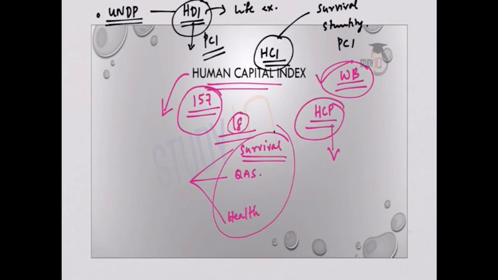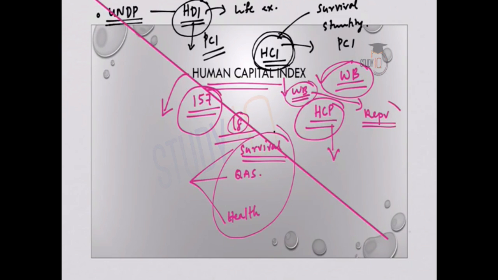So one significant difference is that HDI, or Human Development Index, does not use quality adjustment in learning, whereas in HCI it is being used, and income component has been excluded from HCI. So we can say that HCI, or Human Capital Index published by the World Bank, is more comprehensive or more representative than the HDI published by the UNDP. And the score is between 0 to 1, India has a score of 0.44.